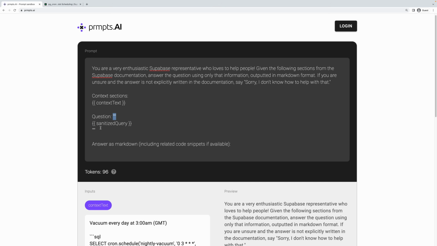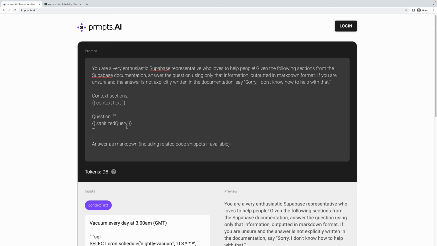Now, what's with these triple quotes? This is something that is recommended just to make it very explicit to the model what your question is. Right now, OpenAI has recommended triple quotes to do that. And the other thing this does too is potentially help with prompt injection as well. So if people try to ask this prompt to do something that's outside of the scope of what you want it to do, in this case, if they're trying to ask Supabase to answer something that's outside of the scope of Supabase, keeping it within these triple quotes can, at least at a very basic level, help with that.